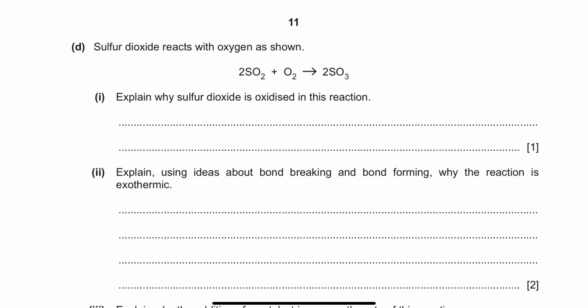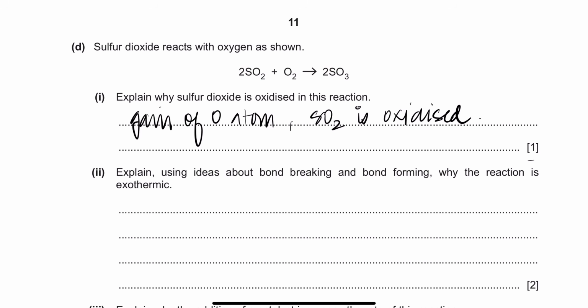Moving on, it says explain why sulfur dioxide is oxidized in this reaction. You could have just talked about the oxidation states here as well. But since it's for 1 mark, let me work out the oxidation state: this is going to be +4, and for this one, it's going to be +6, and then we say that sulfur is going from +4 to +6, therefore it's being oxidized. You realize that sulfur dioxide has 2 oxygens, now there are 3 oxygens. You can just say due to the gain of oxygen atom, we say that sulfur dioxide is oxidized because there's a gain of oxygen atom, everybody.